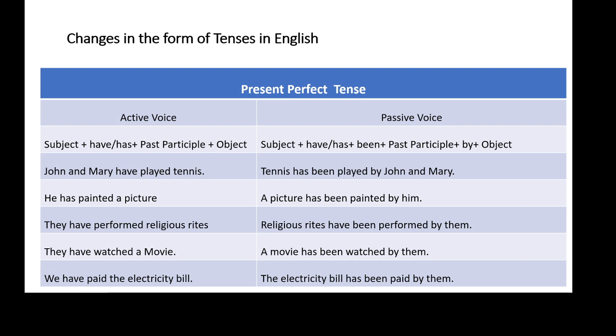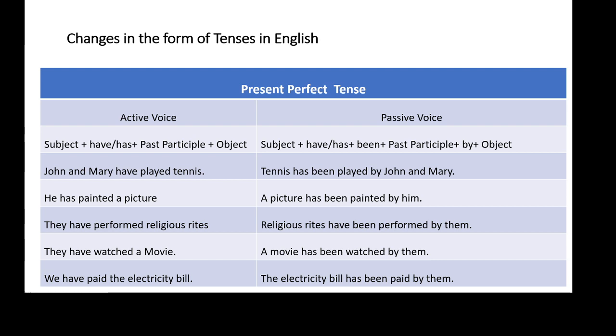Religious rites have. Have is followed by been. So religious rites have been. Been is followed by past participle of the main verb. So the original verb is perform, and the past participle form of perform is performed. And after that we have to write by. The sentence begins with they, so they will be converted into them. After that we have to put full stop. So the correct answer is religious rites have been performed by them.